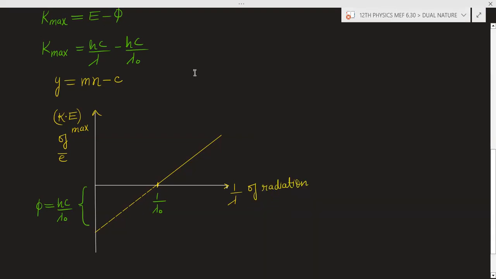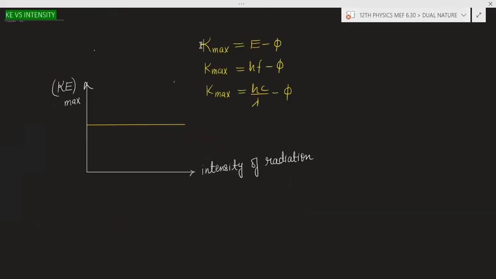Okay, so after this, we will discuss the relation between the maximum kinetic energy and the intensity of the radiation. How will the maximum kinetic energy of the ejected electron change when we increase or decrease the intensity? We know that the maximum kinetic energy of an ejected electron is E minus phi. E can be written as hf, so it is hf minus phi, and the maximum kinetic energy can also be written as hc by lambda minus phi.